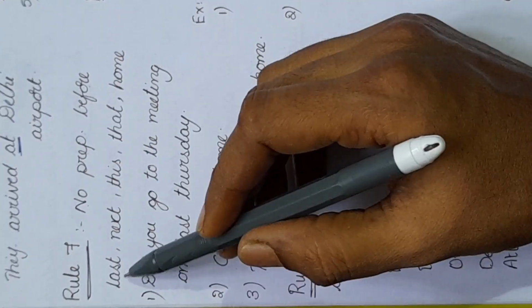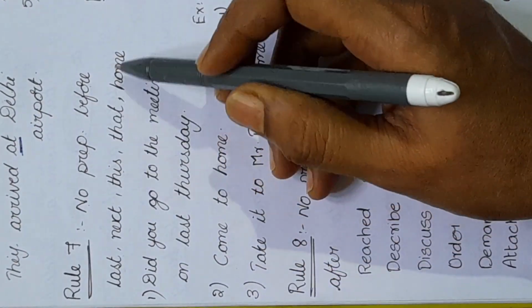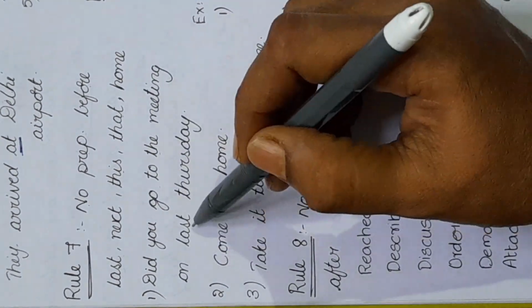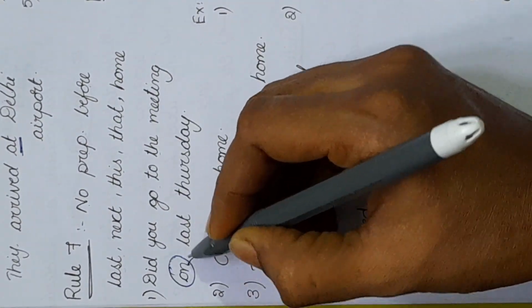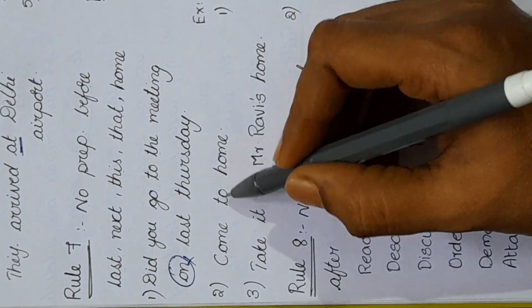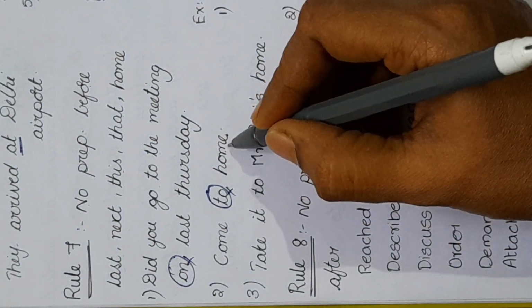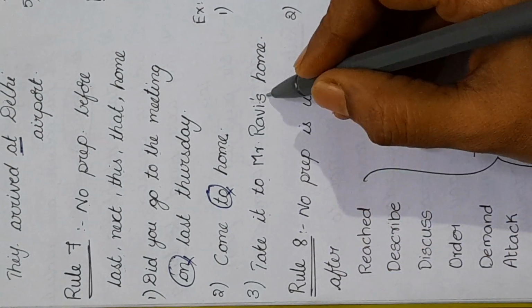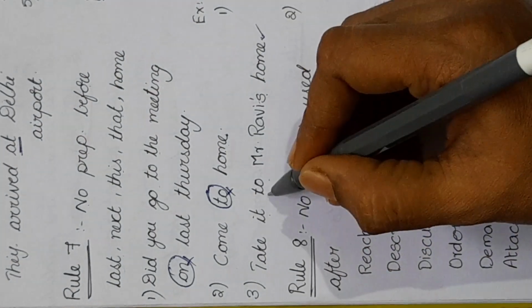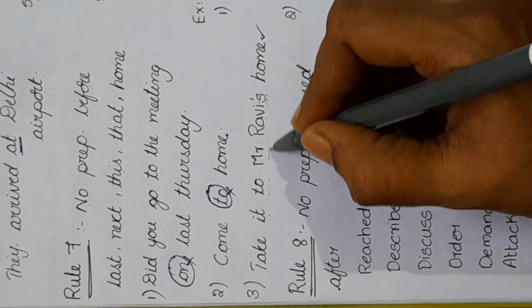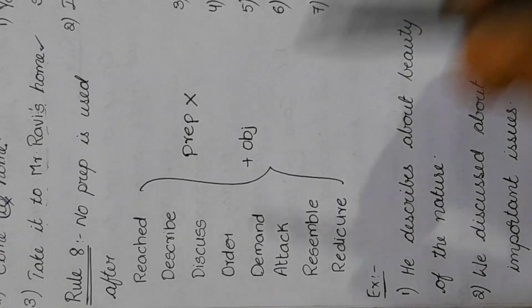Rule number 7: no preposition before words like last, next, this, that, home. Did you go to the meeting on last Thursday? Here on should not be used. Come to home. Here also to should not be used before the word home. Any preposition should not be used. Take it to Mr. Ravi's home. This is correct. After the preposition to, a noun is there, so this is correct.